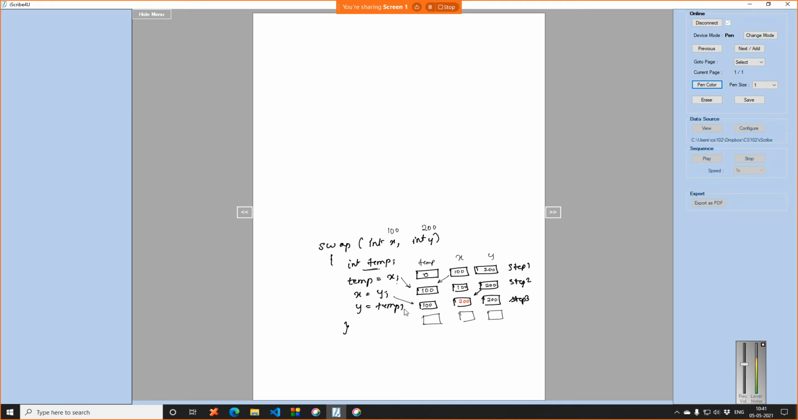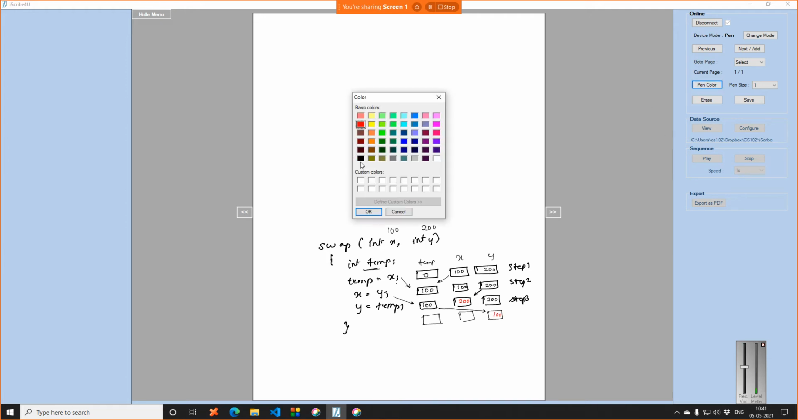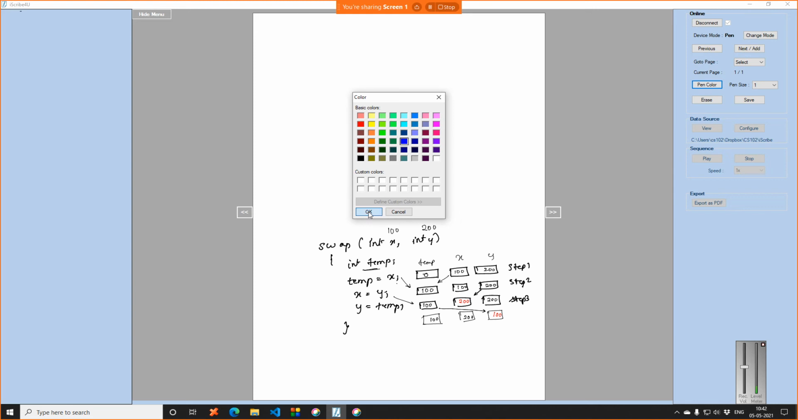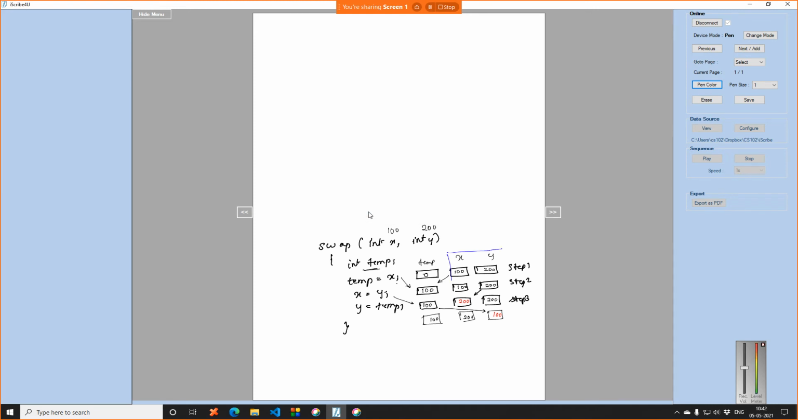Temp was 100. Now temp goes into y. Let me change the pen color to red again, because I am only indicating the value which was changed. So this becomes 100. Temp was 100 and this was 200. Let me change the pen color to blue again. We started with x and y being 100 and 200, and we end up with x and y being 200 and 100. So we have successfully swapped the variables.